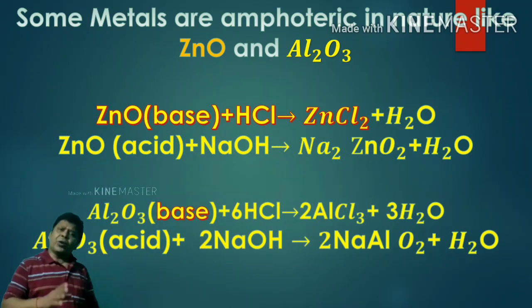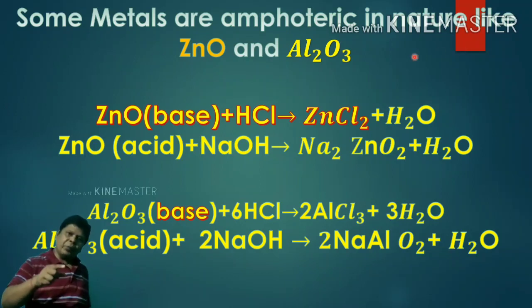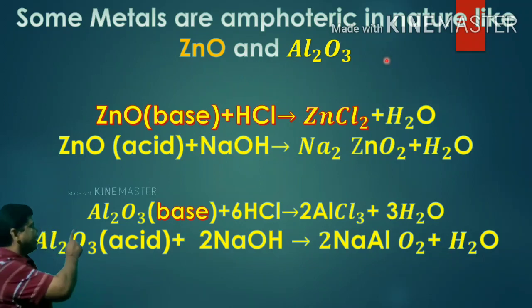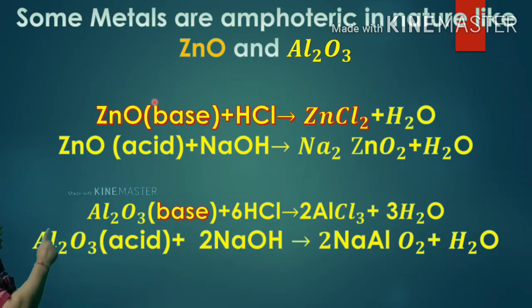Even some metal oxides are not basic. They are amphoteric in nature. Amphoteric means it behaves like an acid as well as a base. These amphoteric oxides are zinc oxide and aluminium oxide. We can understand that by reaction. Zinc oxide reacts with HCl, it forms zinc chloride plus H2O. Here zinc oxide acts like a base. In the second reaction, zinc oxide reacts with NaOH, it forms sodium zincate, which is a salt, and water. Here in the second reaction zinc oxide acts as an acid.